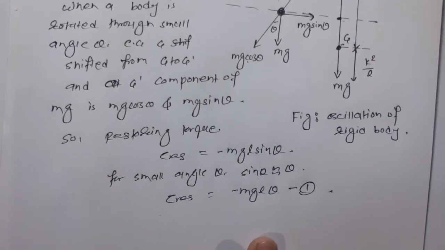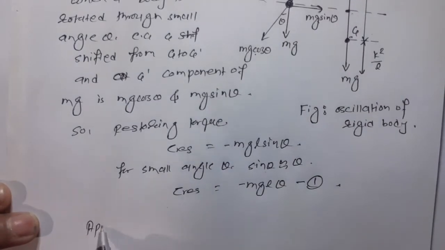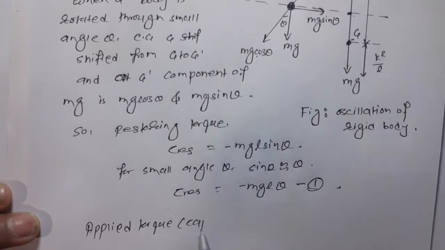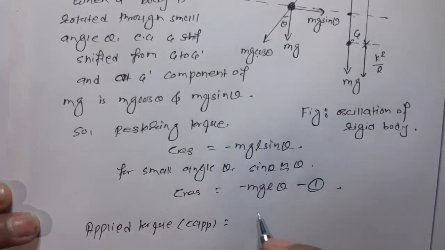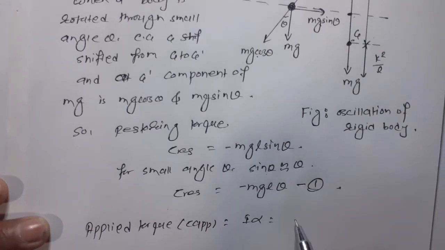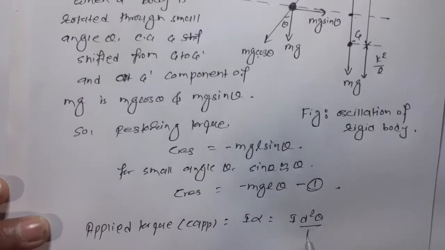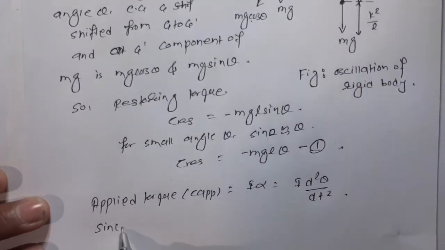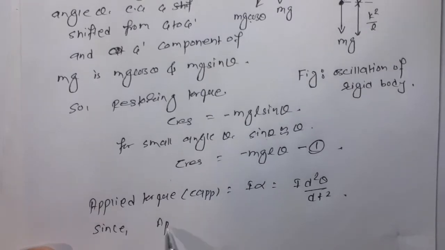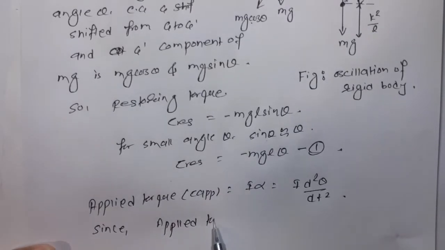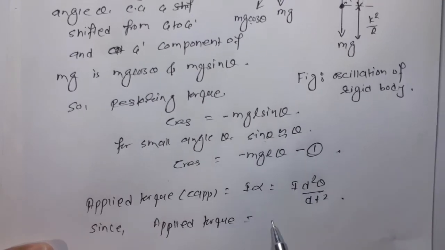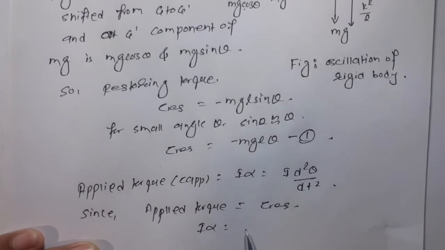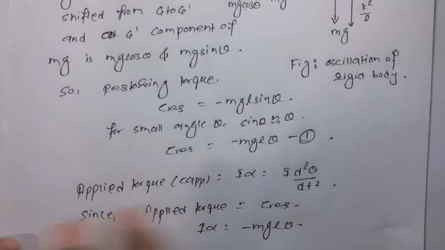Now the applied torque tau app is I alpha, which is I d square theta by dt square. Since no external agency is applied, the applied torque is equal to the restoring torque, that is, I alpha is equal to minus mgL theta.